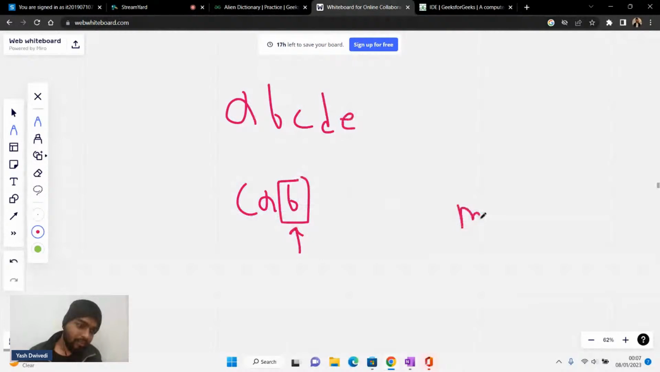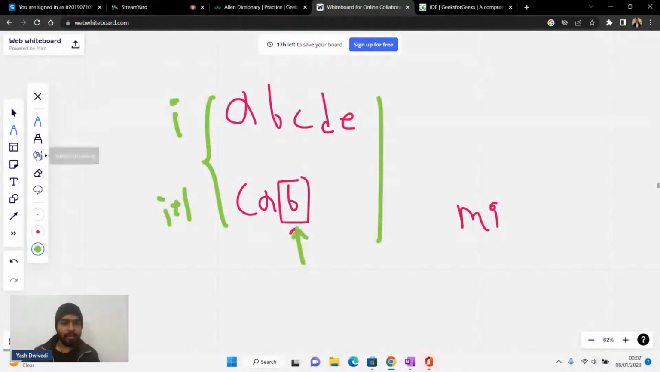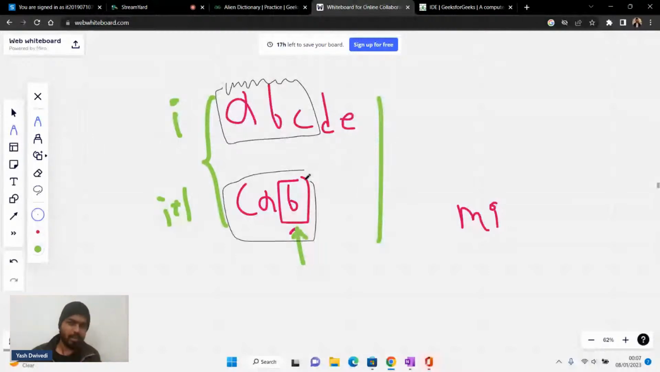If you are comparing two words at a time, let's say this is the ith word and this is the (i+1)th word, you'll compare only till the minimum of the lengths. Is it clear? You can only compare till this particular point for both of them. I hope that's pretty much clear to everybody.